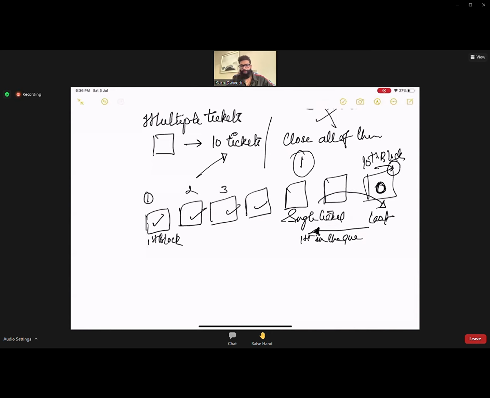So it's important for you to understand that if you are raising multiple tickets, you are going back in the line, right? So keep one ticket open, close all the other tickets so that you can be in the first block and your query can be solved faster. Understood? This point clear? So kindly remove your multiple tickets, close them yourself, just keep one, and you will be in the first block and you will have the services on a priority basis. All good? Do I get you?